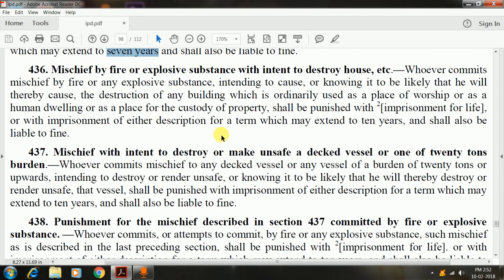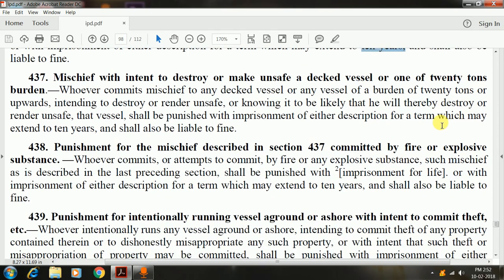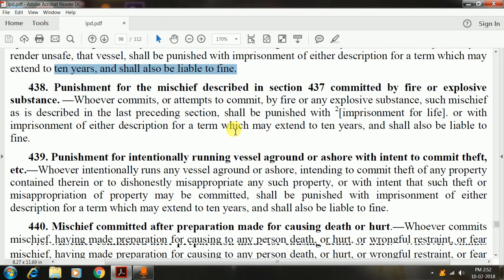Mischief by fire or explosive substance with intent to destroy a house. So again this has an intention. If the intention to destroy the house is proved, then it may even extend to 10 years altogether and shall be liable to fine. Mischief with intent to destroy or make unsafe a decked vessel or one of 20 tons burden, again extended to 10 years and shall also be liable to fine.